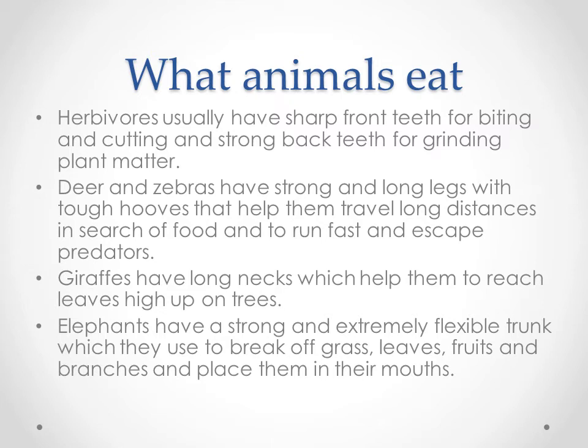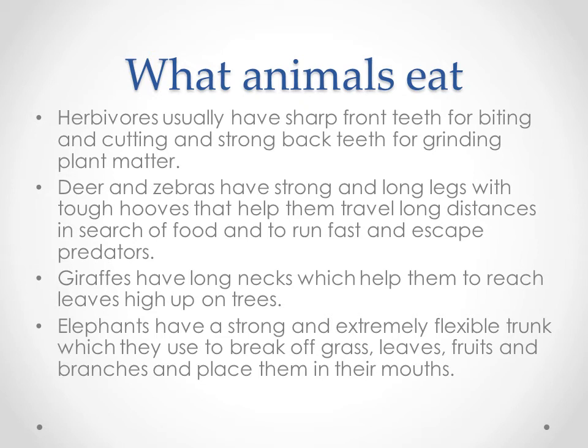If you see the deer and zebras, they have strong and long legs. In the leg part, you can see the tough hooves that help them to travel a long distance in search of food, to run faster and to escape from the predators. Giraffes have long necks.